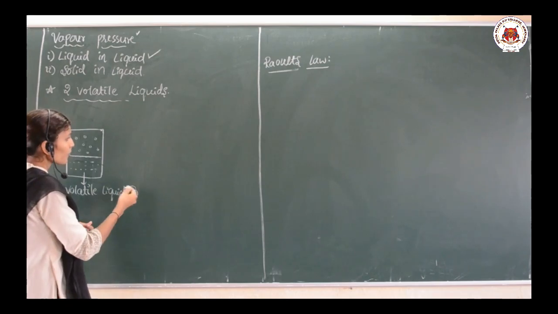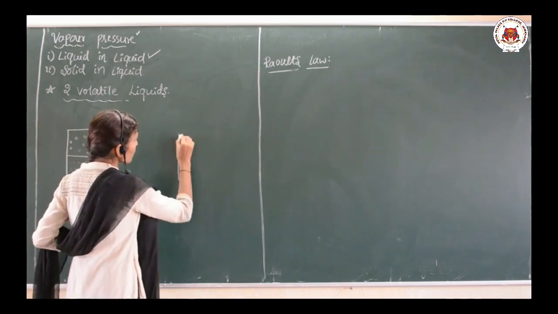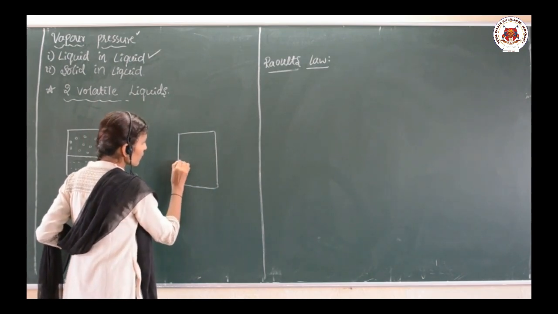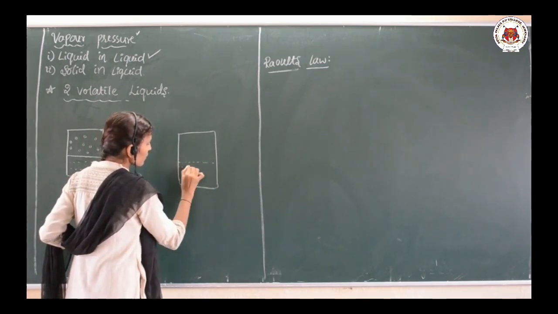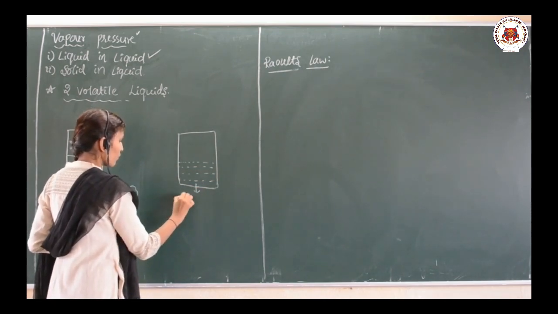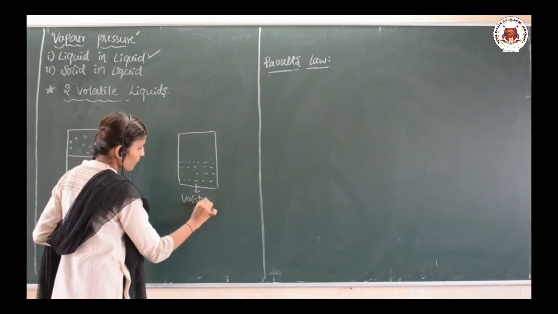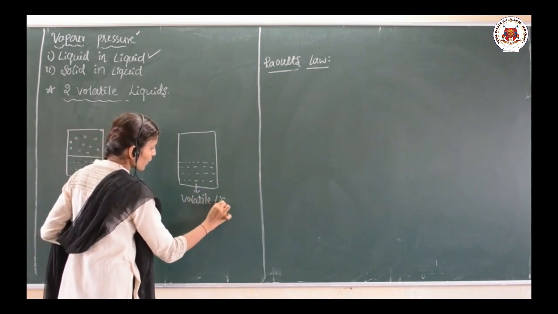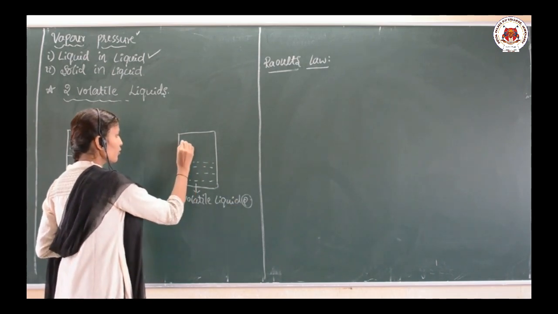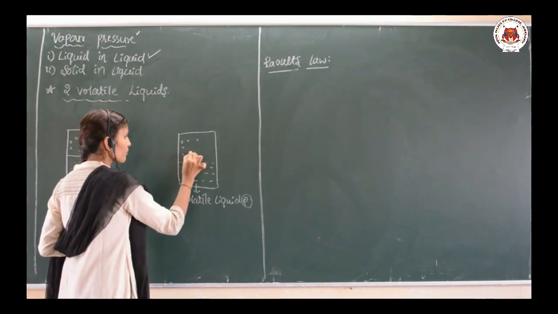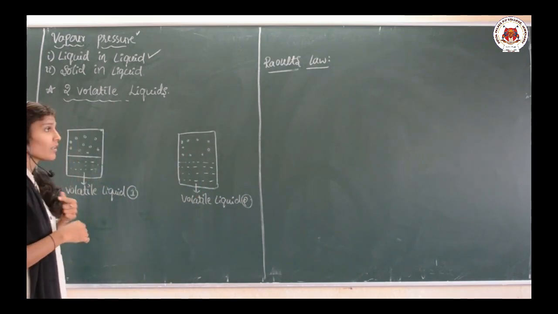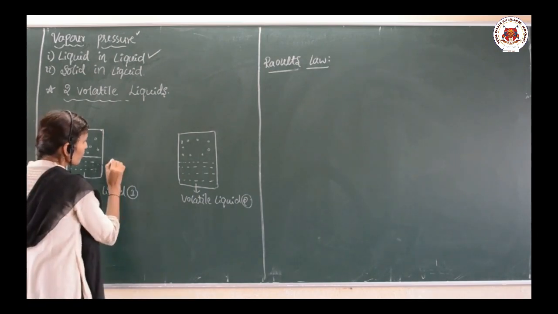Then let me take another volatile liquid in a closed container. This is another volatile liquid 2, and again here also there is a formation of vapors.